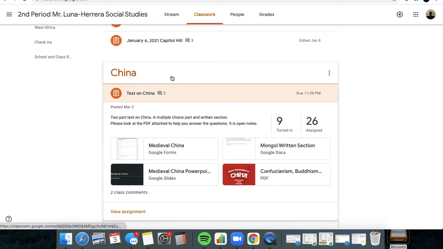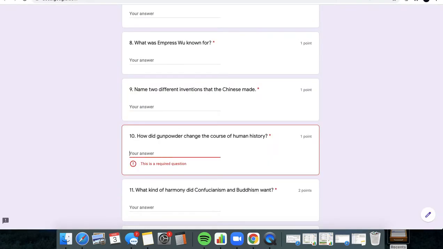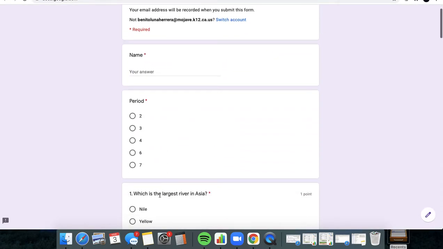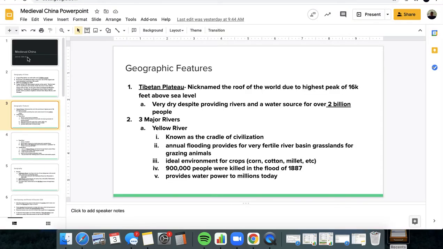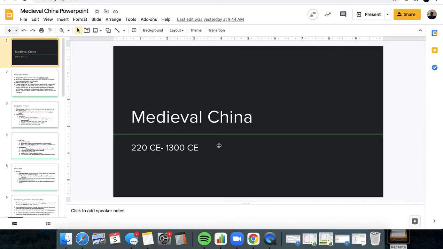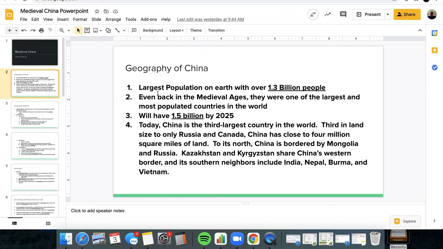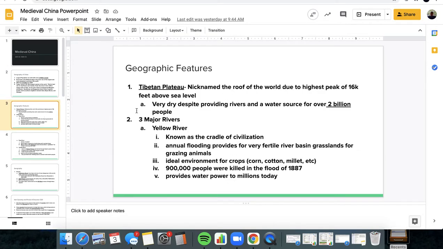Okay, so let's look at number one real quick. Which is the largest river in Asia? So we're talking about geography there. So we got to look about geography. This is how it should look. Medieval China. I talk about the geography of China for the first couple of slides. I don't see anything about the rivers there. Oh, yes, I do. Yellow River, known as the cradle of civilization, annual flooding. Okay, nope, I don't see anything about that.